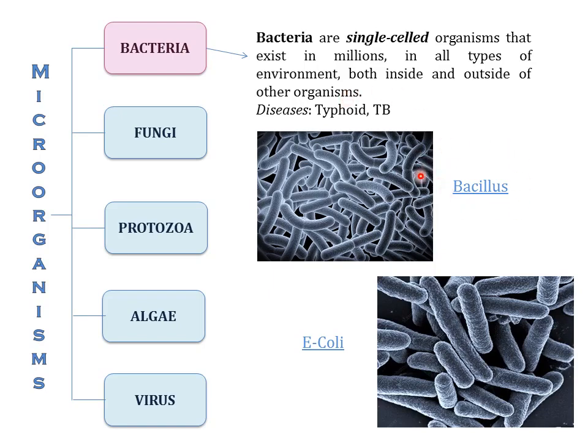Example, Bacillus. Bacillus is a bacteria that lives outside, that is in soil and water. And E. coli is a bacteria that lives inside the intestines of humans. Some of the diseases caused by bacteria are typhoid and tuberculosis.